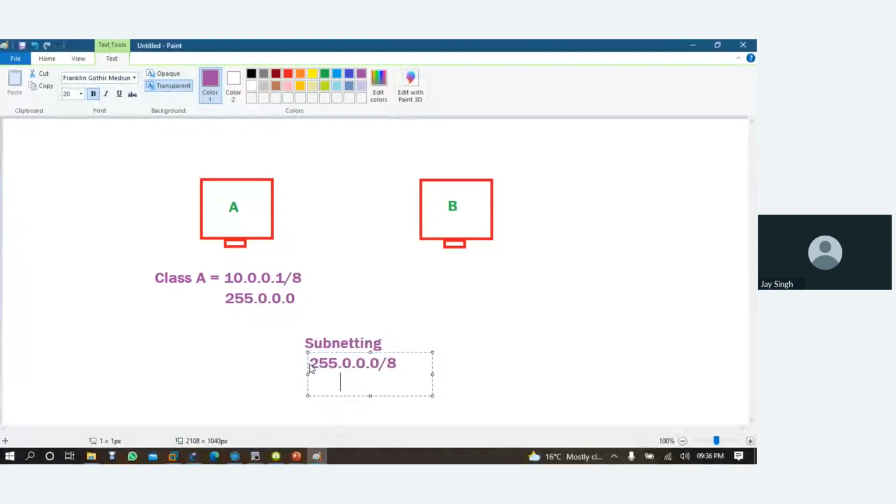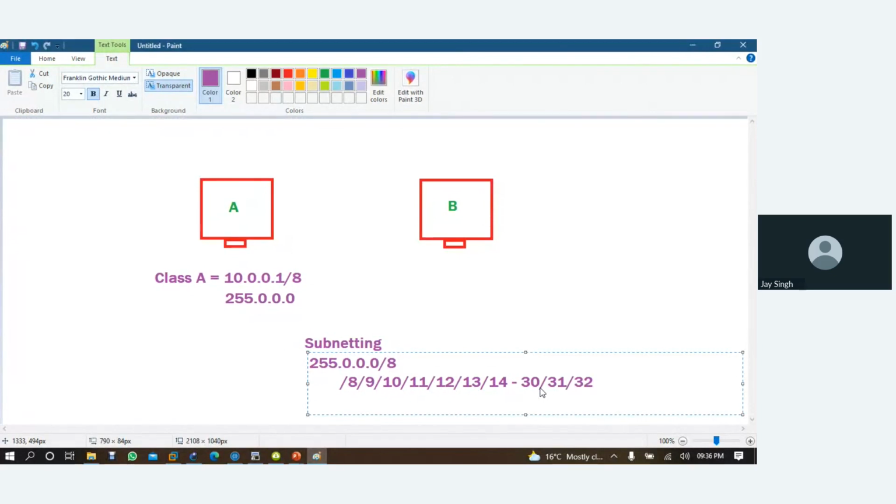By default it is 8-bit. So when we do subnetting, we start moving from 8 to 9, then 10, then 11, then 12, like this, then 13, 14. We keep moving till 30 something. If you want, you can check with 30, 32, like this, right?